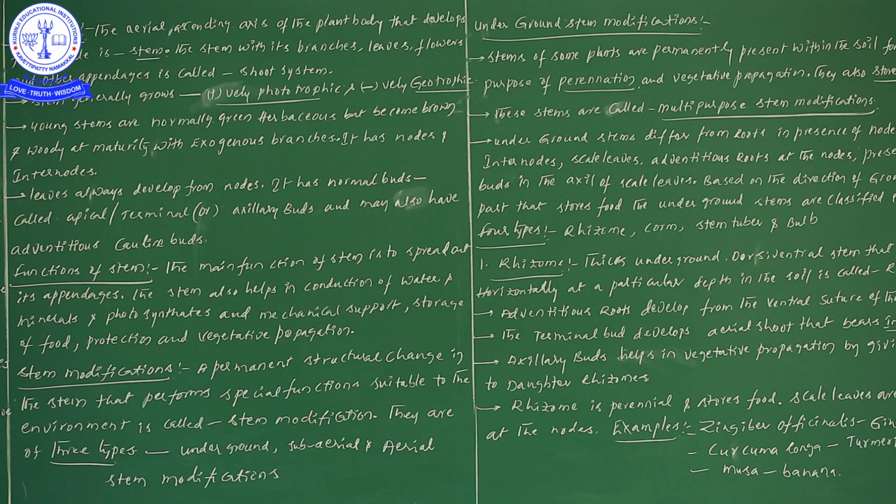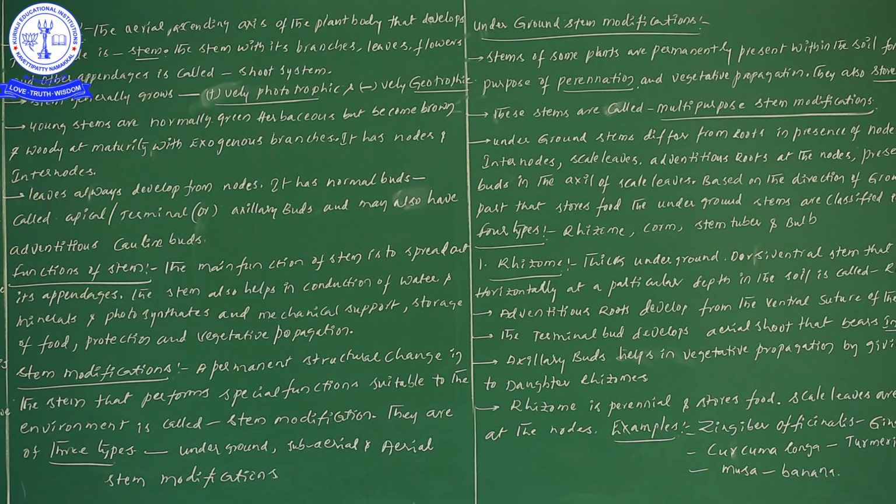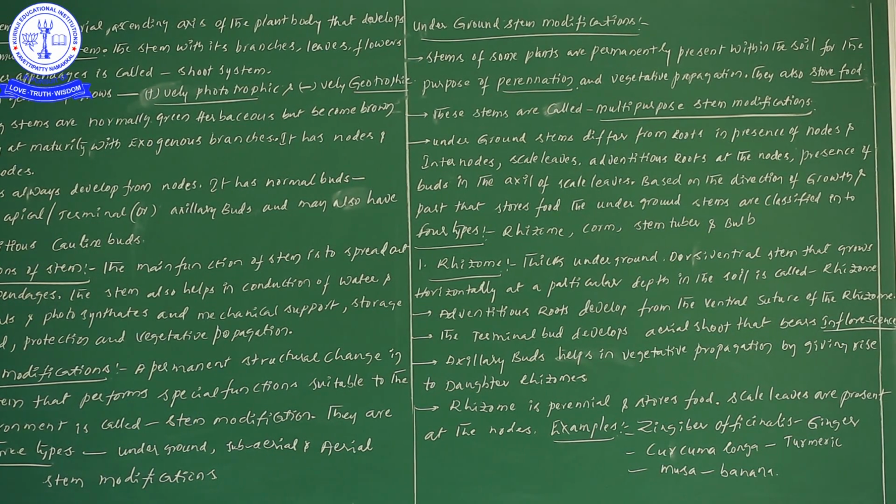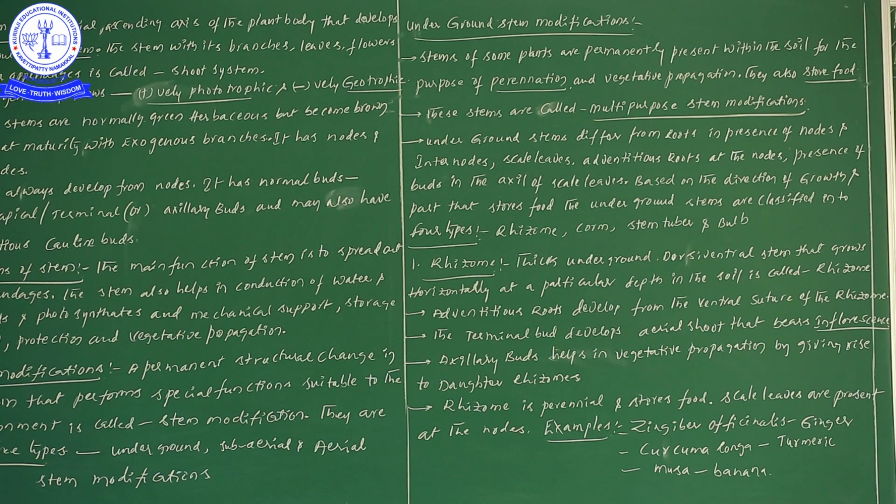Now let us have a look at the underground stem modifications. Here, a few points we need to revise. Generally, our knowledge is that the stem is present aerially, isn't it? But in this particular case, the stem is present underground. So the parts of the stem that we observe aerially are all modified.